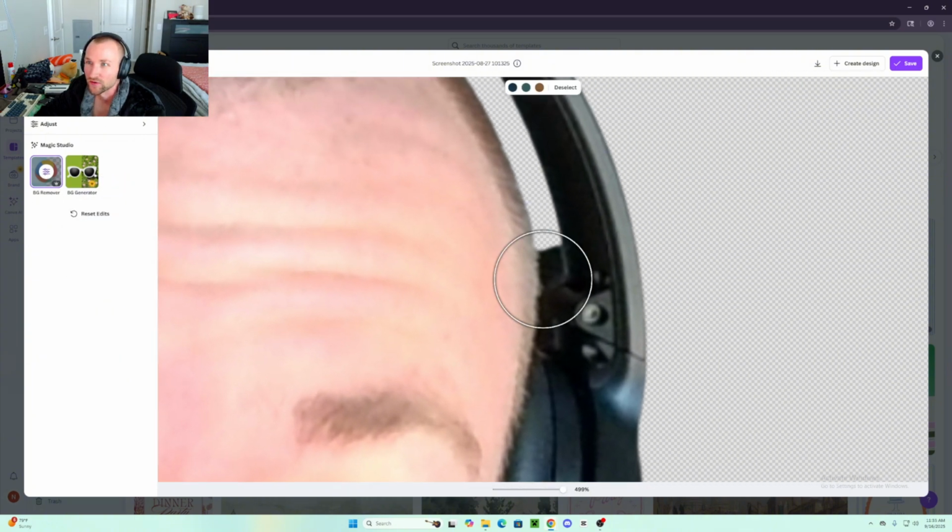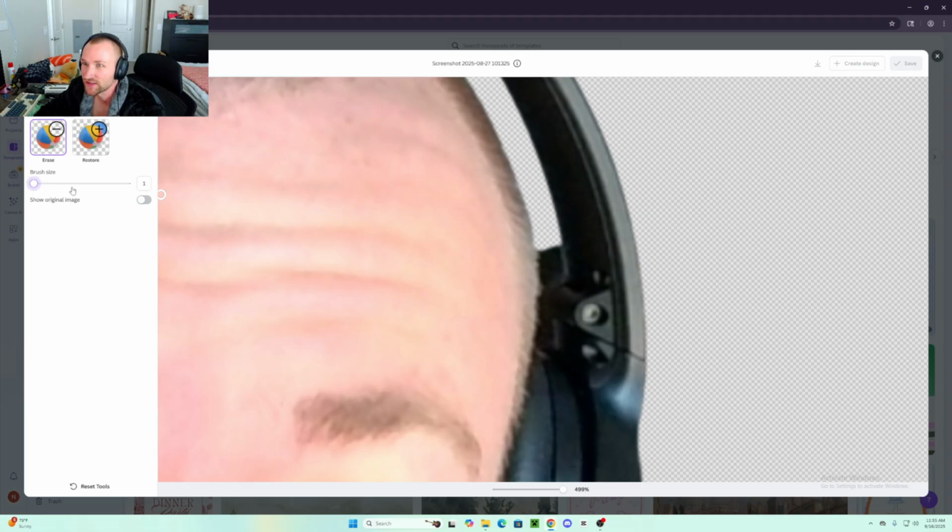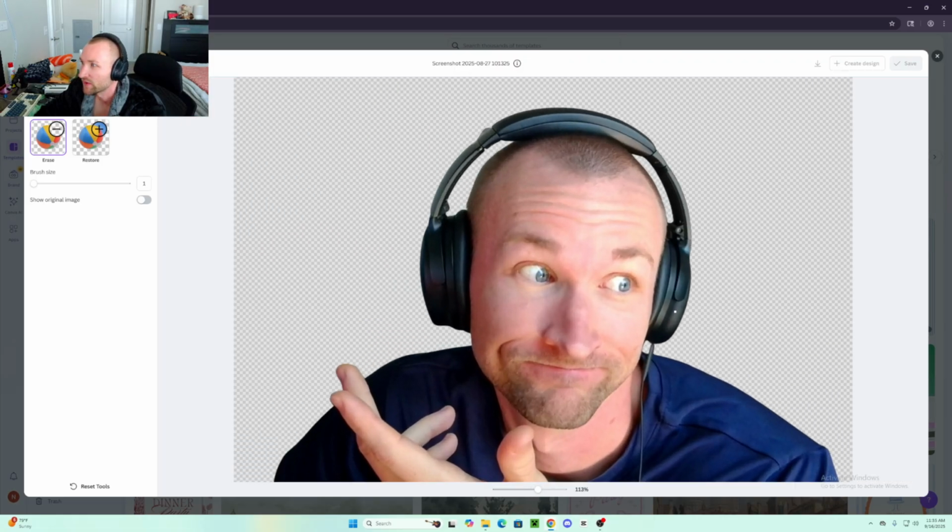Okay, here we go. Sorry. So we're in background now. Now you're going to go to background remover. You can turn the brush size down, and now we're on erase right here. So now we can just erase this little section in here. Kind of takes a steady hand. I promise you, if you can do this effectively, it's not going to look too bad. This is going to look fine. It really wasn't even that big of a deal. It looks kind of wacky right here, but it's cool. It's not a big deal. Okay, so background is now removed.